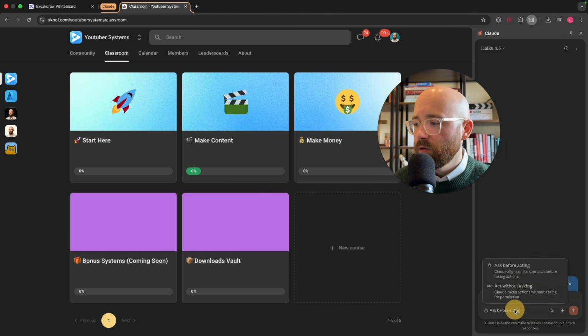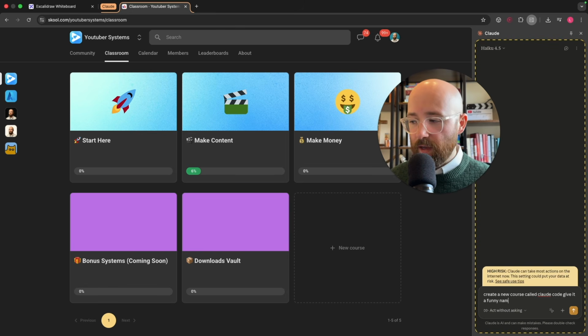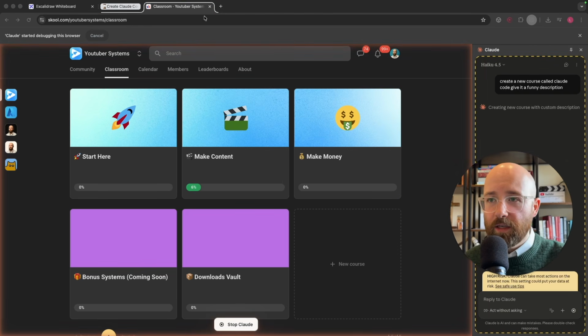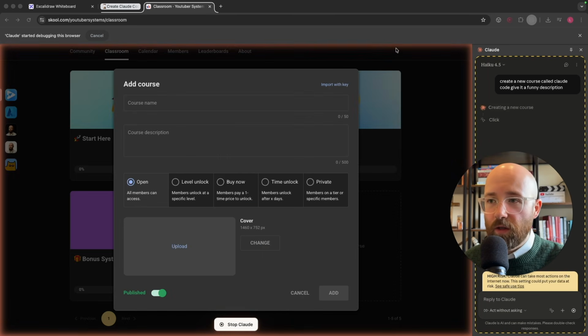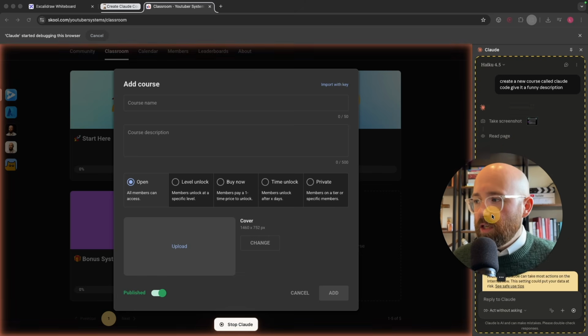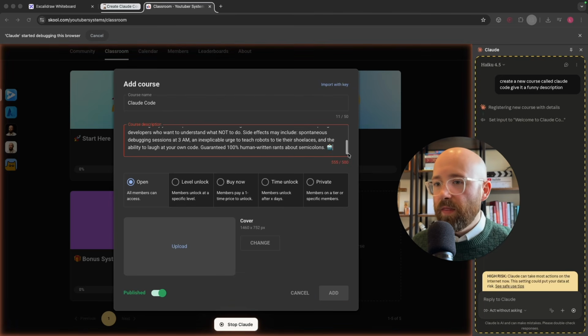So basically, let me go to act to asking, and I'll just say, create a new course called Claude Code. Give it a funny name, funny description. Boom. So now we can let it go away, and as you can see, it highlights at the top the tab that it's on, and then it's starting to actually use the screen, which you can tell by the orange around it. It's opened up this course. It now has taken a screenshot, as you can see. It's trying to read the page, puts in Claude Code, and then it will give it a description.